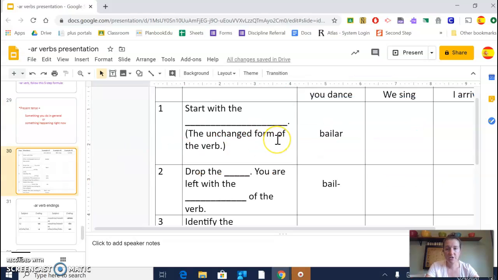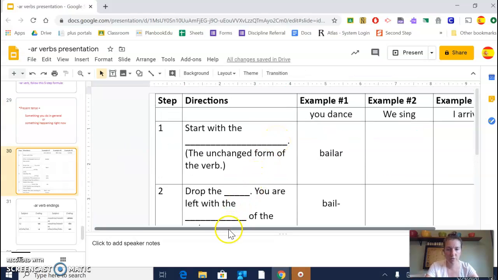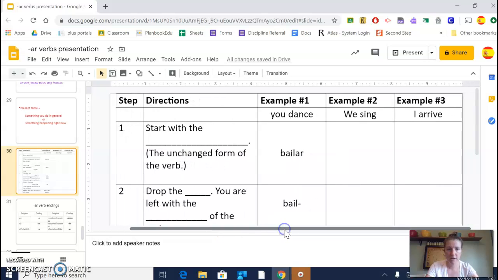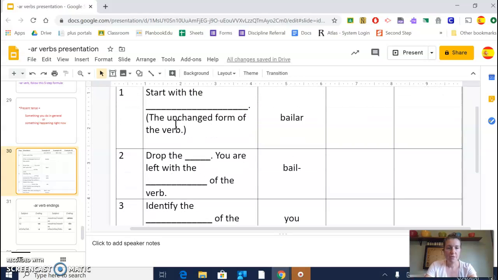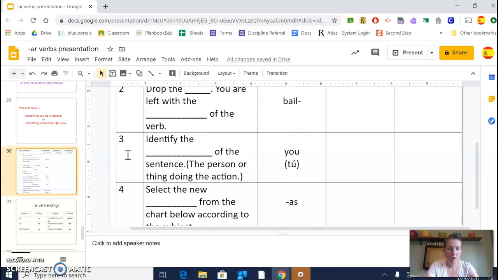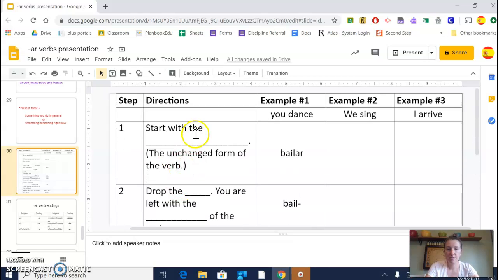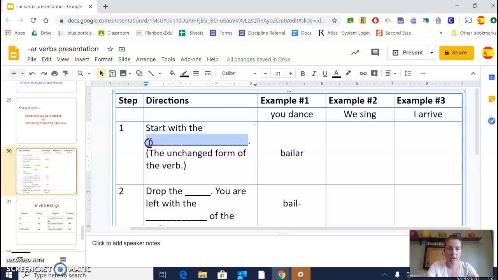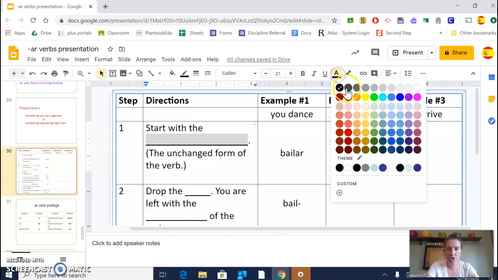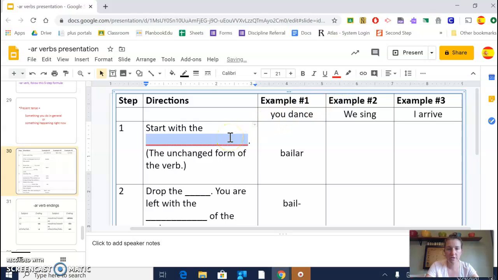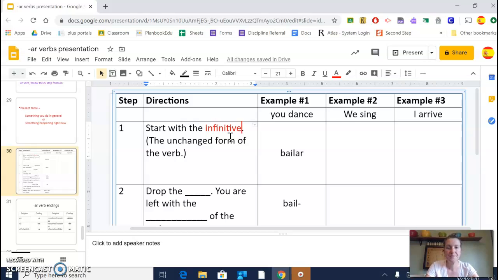Okay, so we have this chart here, and it's hard on remote learning to do this kind of stuff, but we're just going to do the best that we can. So you have 5 steps. You have 1, 2, 3, 4, 5. This is what we call the 5-step plan. And there's blanks here that we're going to fill out, and then examples that we're going to fill out together. Okay. So you are going to start with what we call the infinitive. I'm going to change to red so that hopefully it sticks out a little bit more. The infinitive. And that is the unchanged form of the verb.